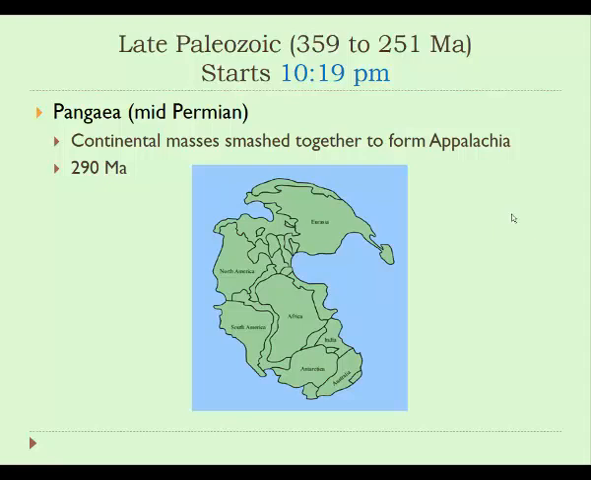But this smashing together is famous in the United States for creating the Appalachian mountain range along the East Coast. So this period of time would have been after 10 p.m. on our geologic clock, and the formation of Pangaea is kind of the most notable thing from this period of time.